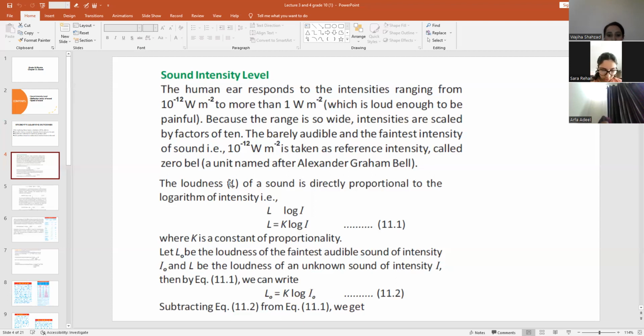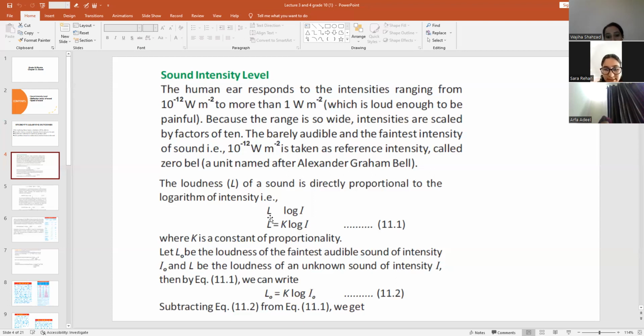So the loudness of a sound is directly proportional to the logarithm of intensity. If I speak loud, there will be more intensity, right? If my voice is low, the intensity will be low. So loudness and intensity have a direct relation with each other, right? So when we take the relation between loudness and intensity, we will take it in the form of a logarithm.